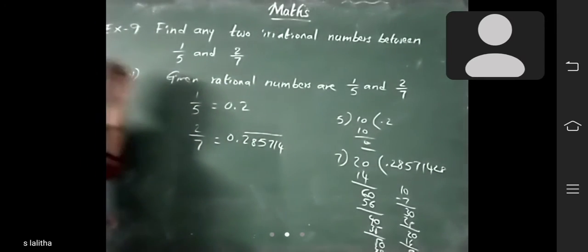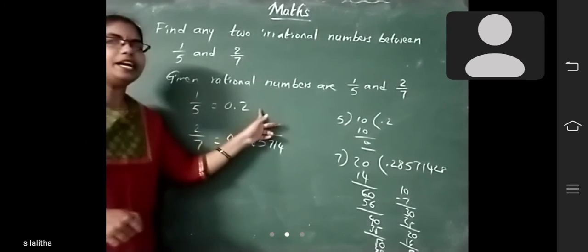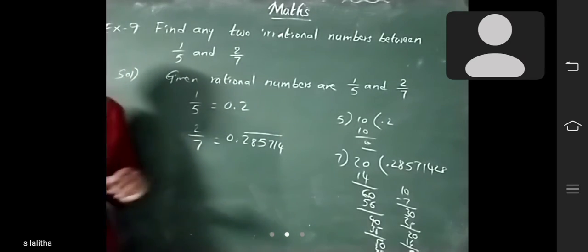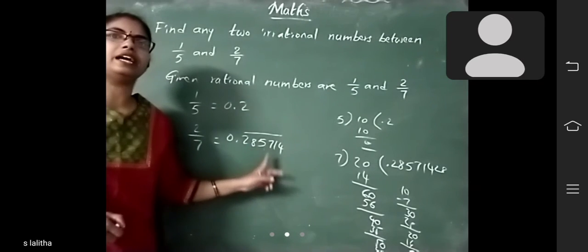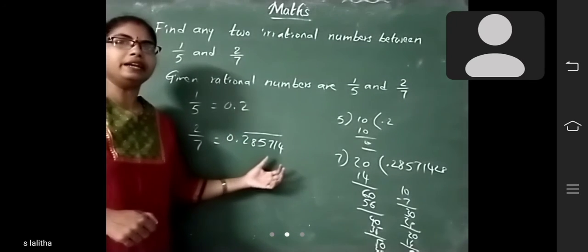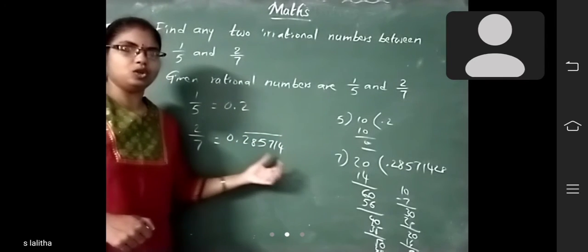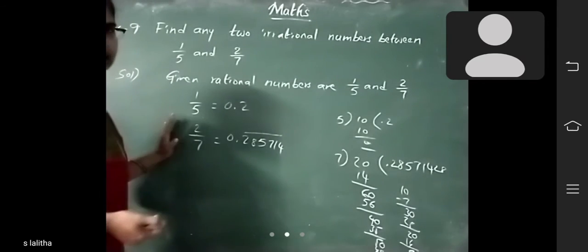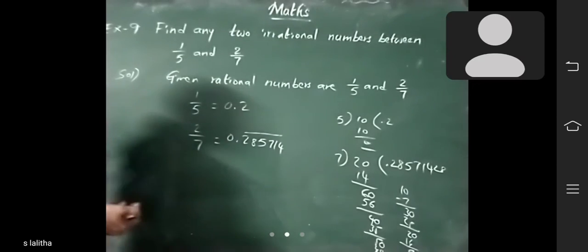Okay, ma'am. So which decimals are these? This is a terminating decimal. Why? Because it ends here. And this one is a non-terminating recurring decimal. Why? Because the numbers are repeated here. Now these two are rational numbers, and you have to find irrational numbers in between them.